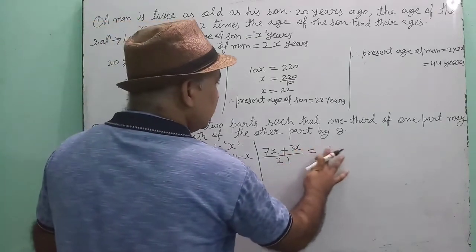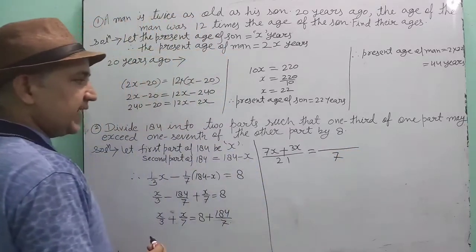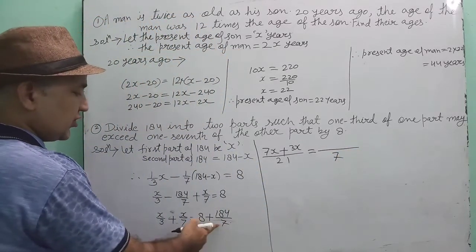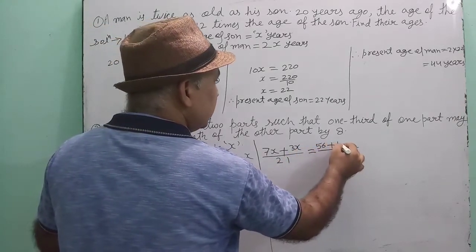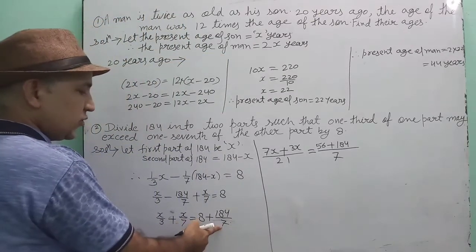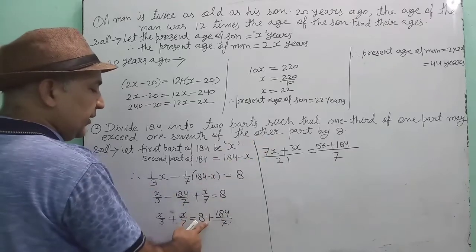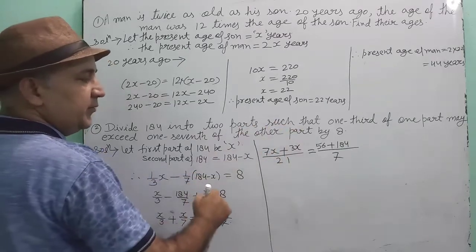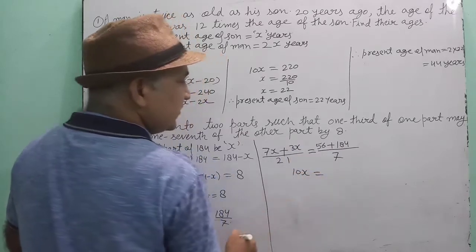So here also we will take the LCM 7. So 7 into 8, 56 plus 184 will remain. Now 7x plus 3x, 10x.